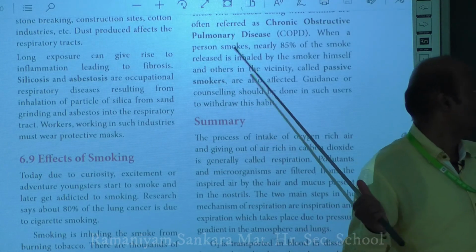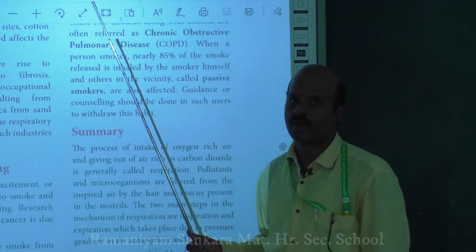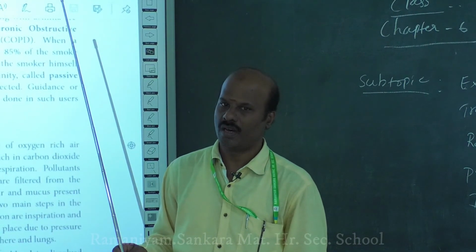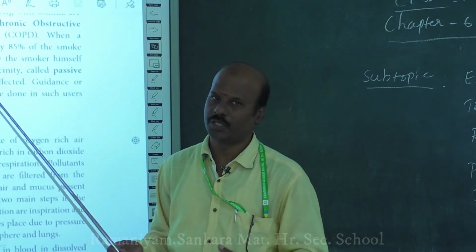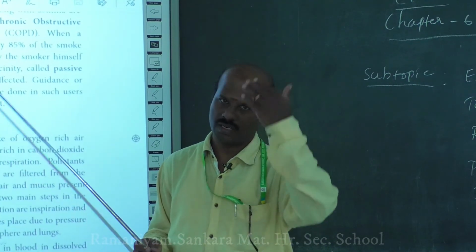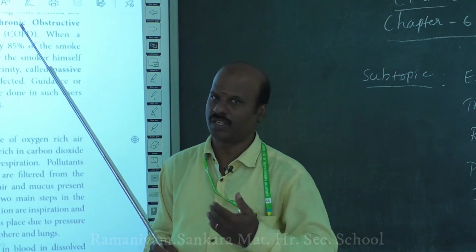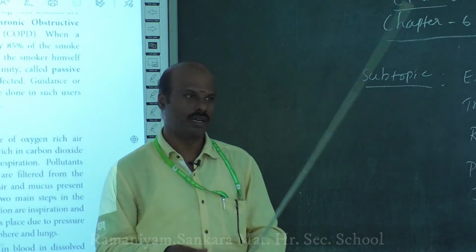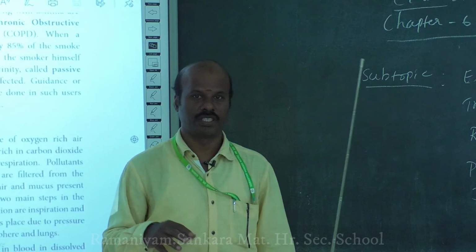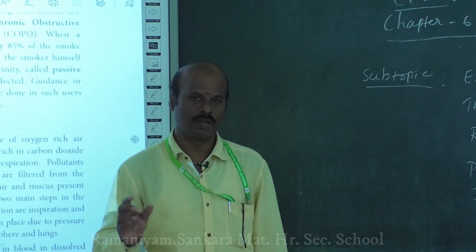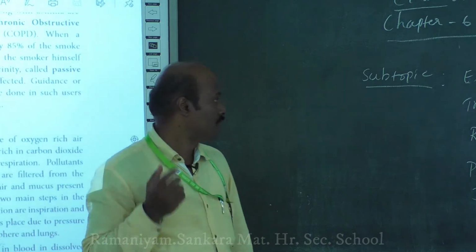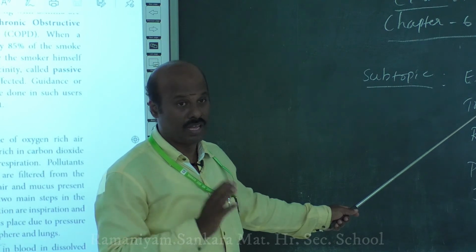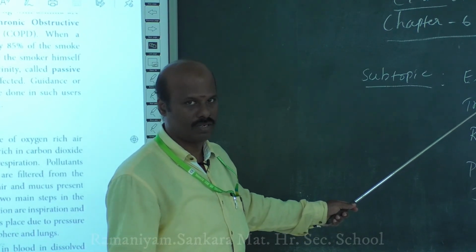So far in this chapter 6, respiration, we have discussed what is meant by respiration, and how different organs are present in different animals for respiration. Then we discussed the anatomy of the respiratory system, especially the human respiratory system, and then the mechanism of breathing, inspiration, expiration, all those things. Then we discussed how breathing is followed by the exchange of gases between the alveoli and the blood vessels, and between the tissues and the blood vessels.